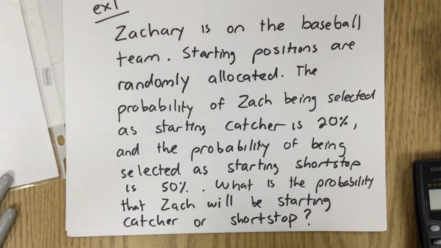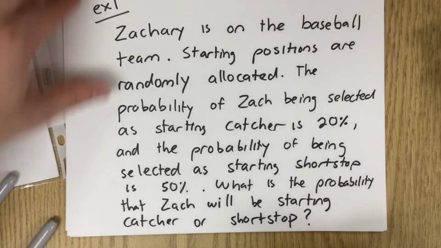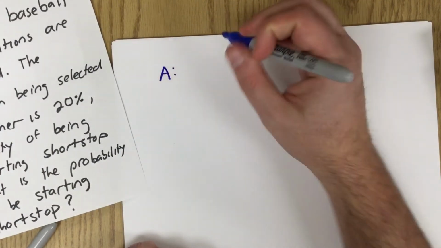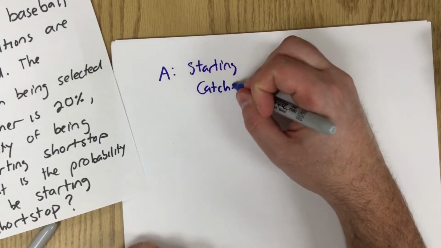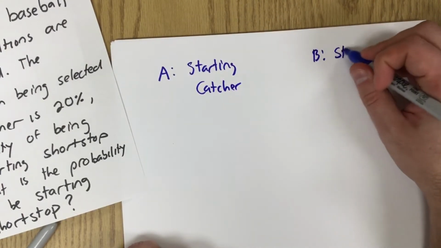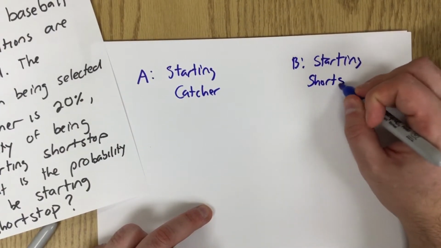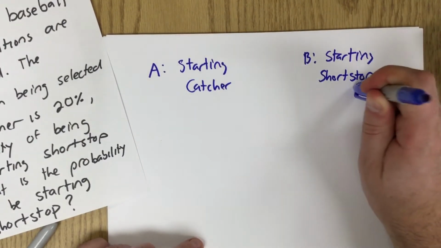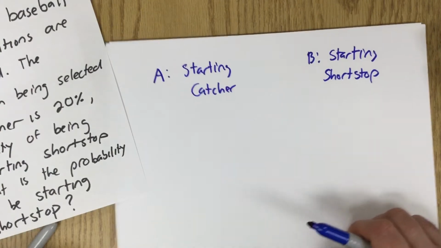So, what we have to ask ourselves is, do we have a situation where we have two events that are mutually exclusive? So first of all, what are the two events? The two events are A, that he is the starting catcher, and B, that he is the starting shortstop. So if one happens, does it exclude the other one? If he's the starting catcher, then he cannot be starting shortstop. If he's the starting shortstop, he cannot be the starting catcher. So these are mutually exclusive events.